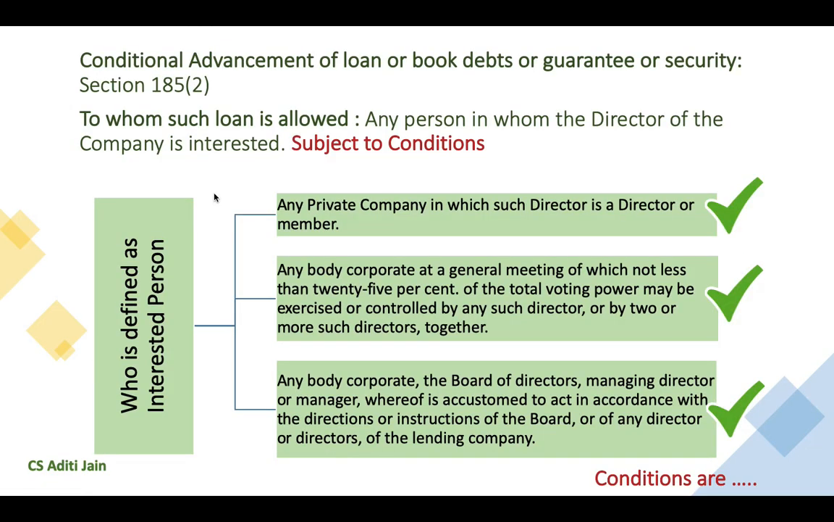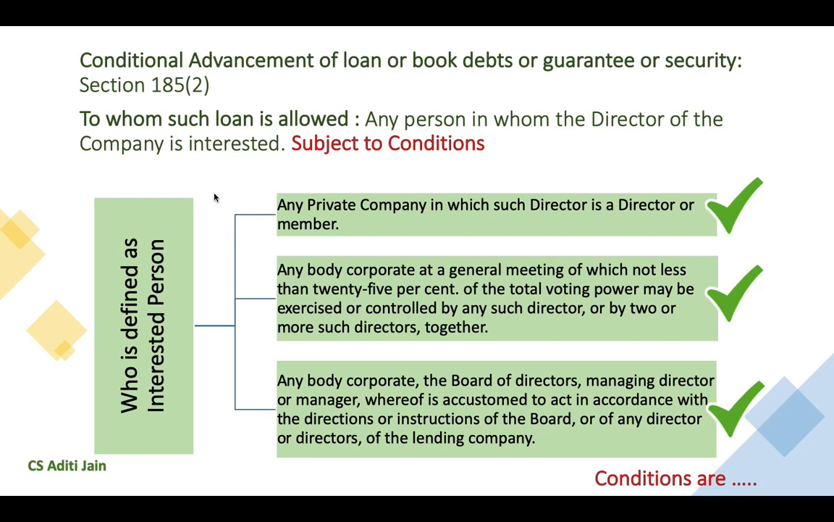Now, subsection 2 provides for certain conditional advancement of loan or book debts or guarantee or security. It further provides to whom such loan is allowed subject to certain conditions, which we will be discussing in the next slide. So who are these persons? These persons have been defined as any person in whom the director of the company is interested. Further, the section provides for the definition of such interested persons.